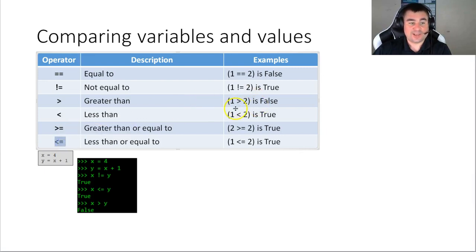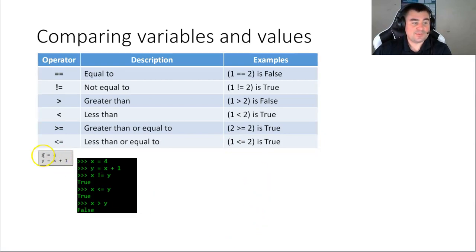Strictly greater than, strictly less than, greater than or equal to, less than or equal to. Here are some examples again. 1 is less than 2, 1 is not greater than 2, 2 is greater than or equal to 2, right? Because even though strictly greater doesn't work, this does. So this is a non-strict greater than, including the equality. And 1, of course, is less than or equal to 2.